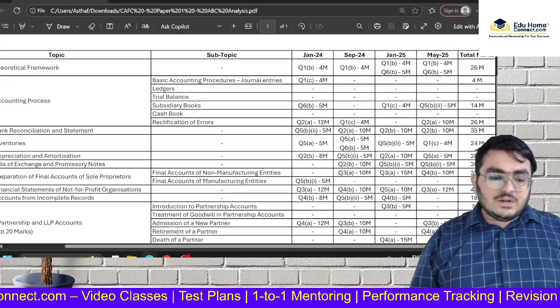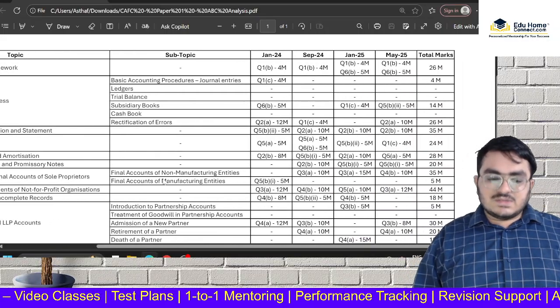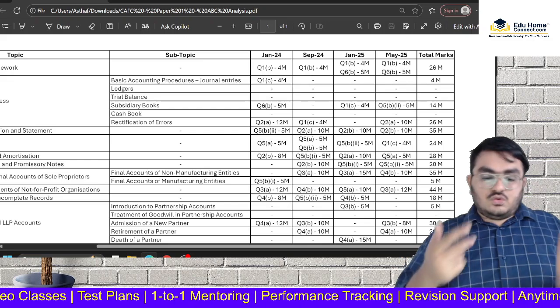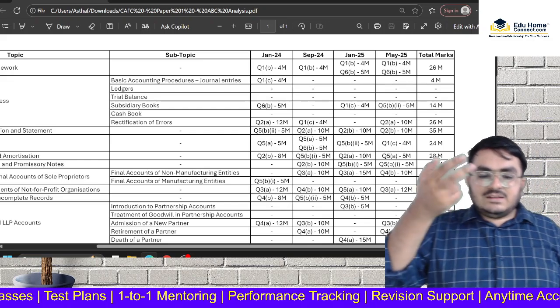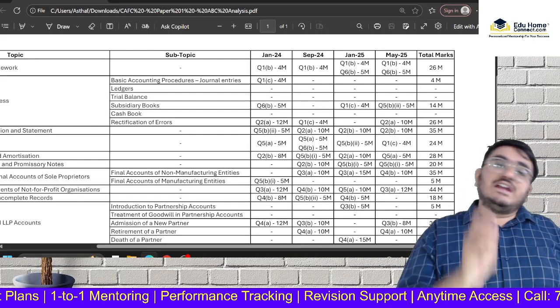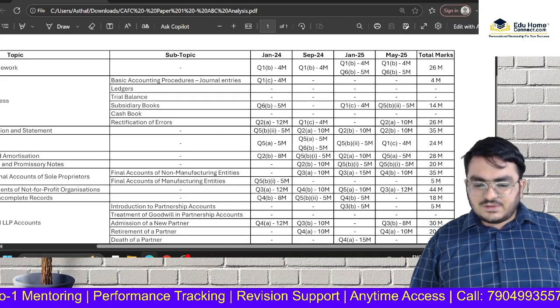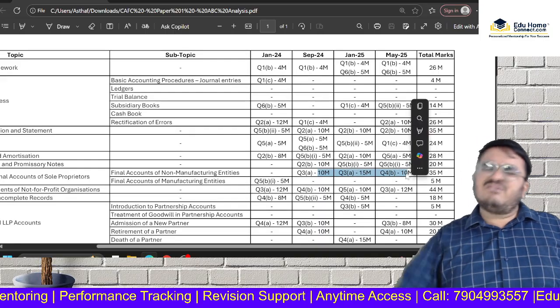Then coming to the important chapters. Preparation of financial accounts for sole proprietors. Now see, that is divided into two units. One is for non-manufacturing entity, one is for manufacturing entity. I would say the one for non-manufacturing entity is an A category chapter, because if you see, 10 marks, 15 marks, 10 marks, every attempt it comes.